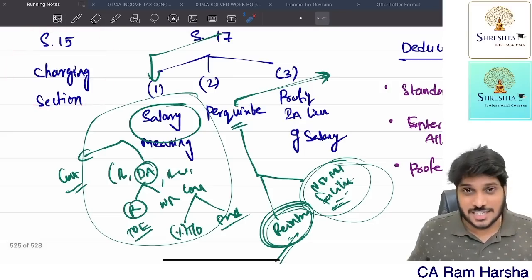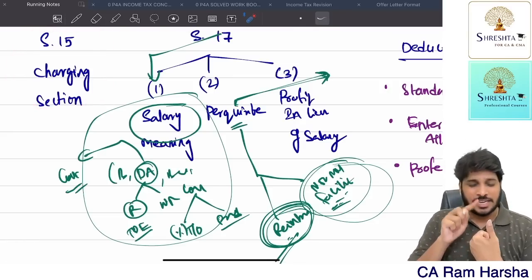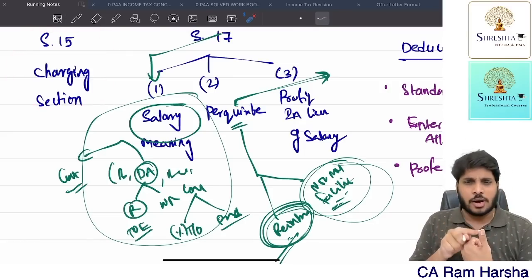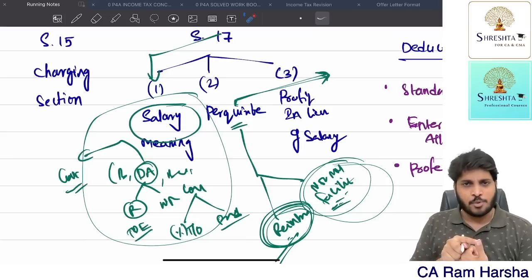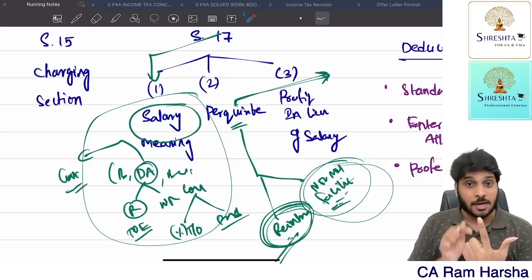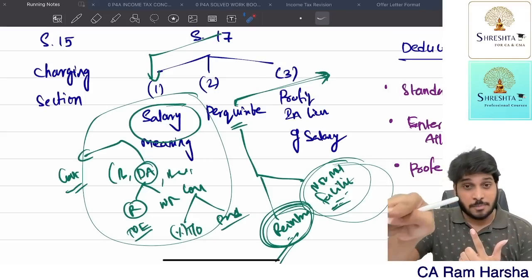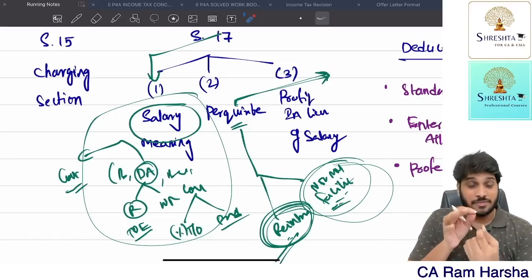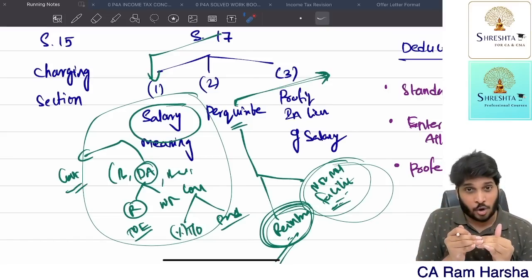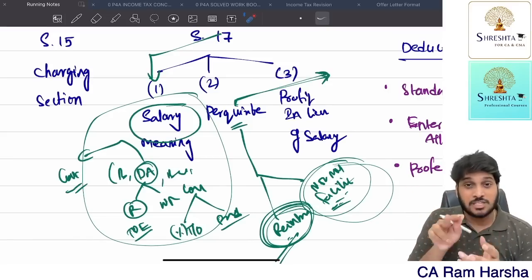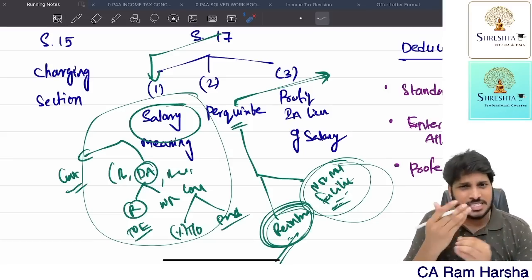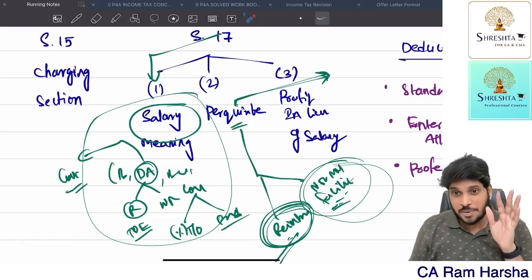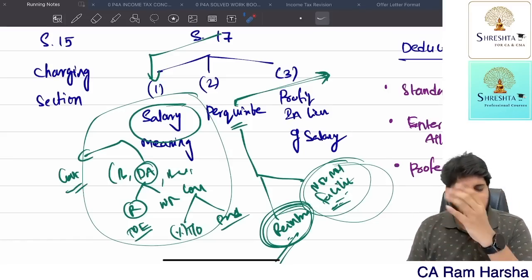Now, the charging section. What does the charging section say? Any sum due from an employer to an employee during the previous year is taxable as salary. Second, any sum received from the employer is taxable as salary. If you read collectively, if any amount is due from the employer or received from the employer, whichever happens earlier, it is taxable. That's why they call it due basis or receipt basis, whichever is earlier.